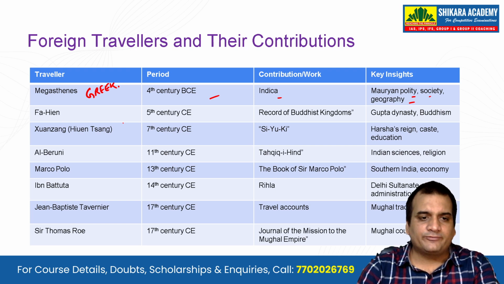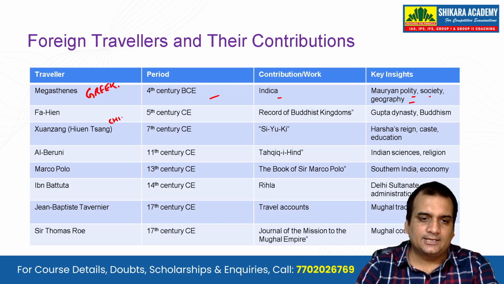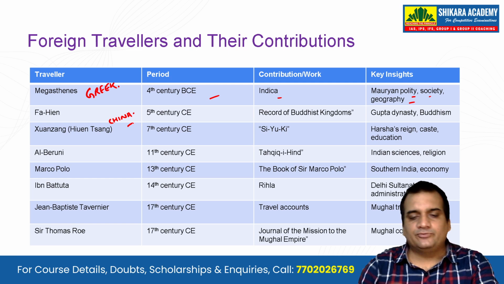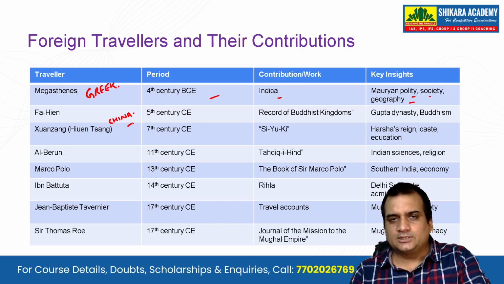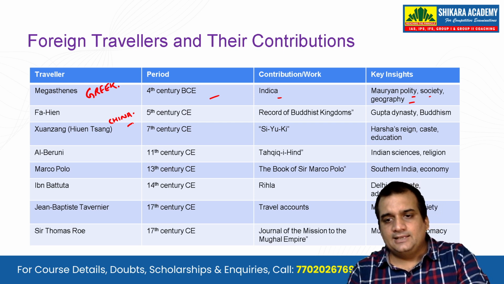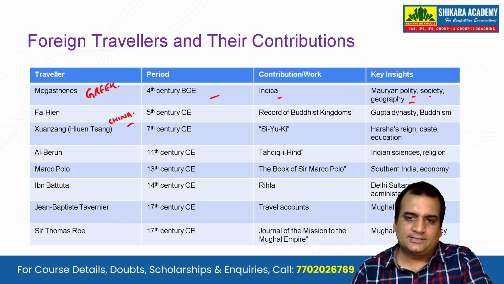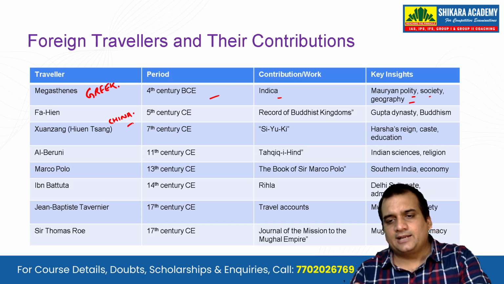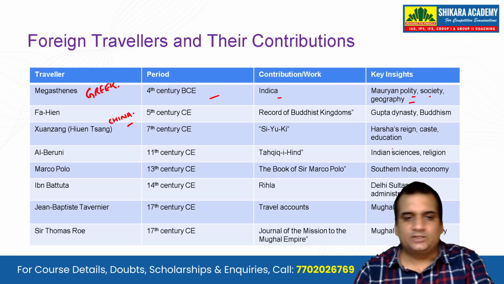Now, the next two, Fahien and Huen Tsang, also known as Xuanzang, both of these are from China, and they were in the 5th century CE and 7th century CE respectively. A record of Buddhist kingdoms was done by Fahien, and Si-yu-ki was done by Xuanzang. The Gupta dynasty and Buddhism is what was related to Fahien as the key insight of his writings, and Xuanzang or Huen Tsang had writings related to Harsha's reign, the caste, and the education system at that time.